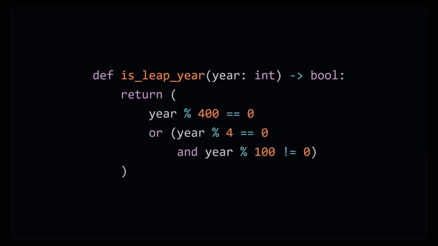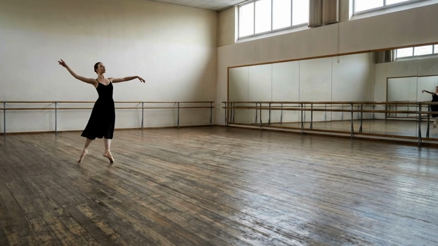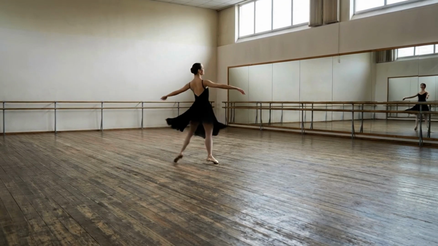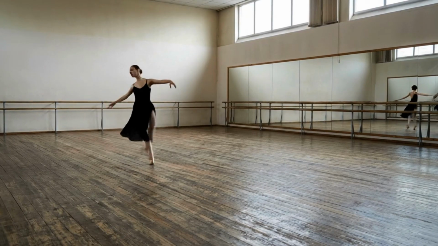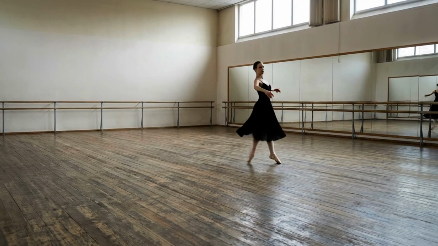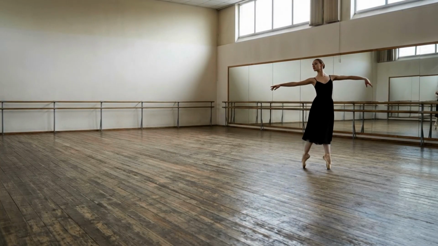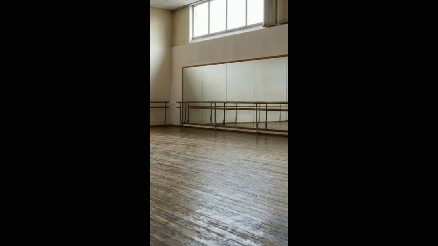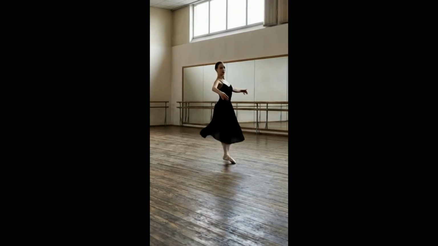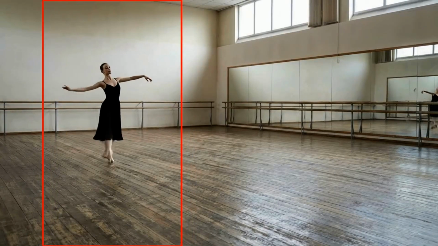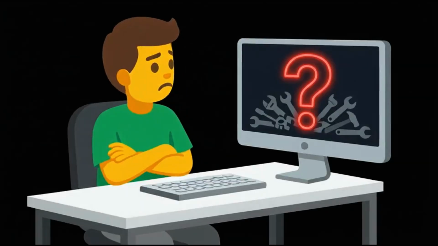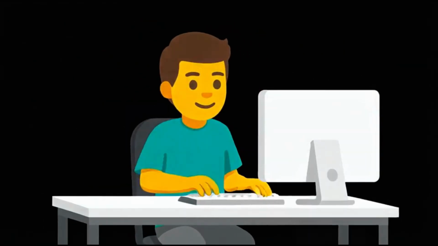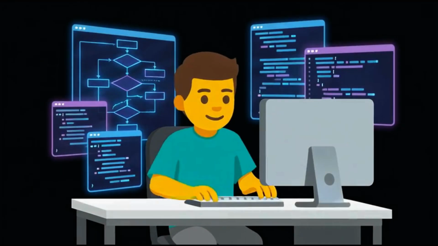Okay, enough fooling around. Let's do something useful. I have this friend who's a dancer, and totally not an AI-generated video. Sometimes she'll make videos like this in landscape mode, and she wants to crop it to portrait for TikTok and Instagram. If she crops it in a single location, she'll move out of frame. So what we really want is a dynamic crop that follows her as she moves. If there's an existing tool that does this well, I don't know what it is. So let's make one ourselves.